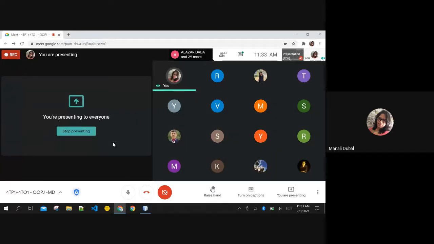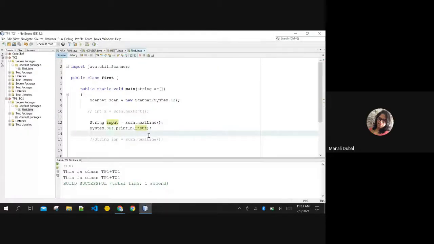However big a statement you are entering, if you want to input the full name of the user, like ABC is the name and XYZ is the surname, then you will need this nextLine input, because nextLine will not break until the user presses enter. However many spaces you enter, even if you put a tab in between, or 5 spaces in between, all these spaces are counted in nextLine. But as soon as you press enter, nextLine will end, and whatever you have entered before pressing the enter key is saved in this string variable input, and it is printed over here.